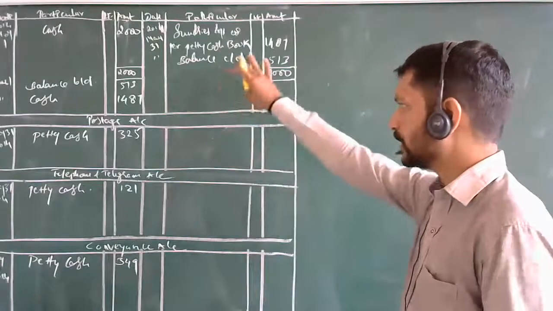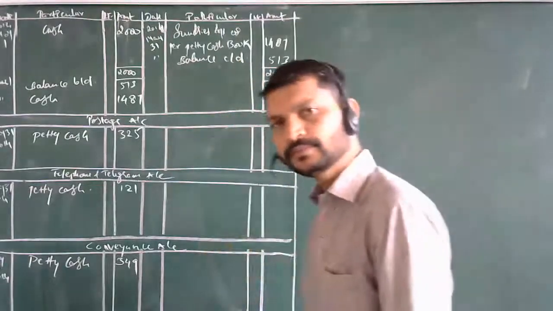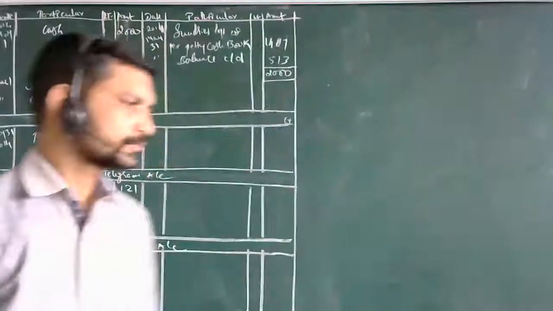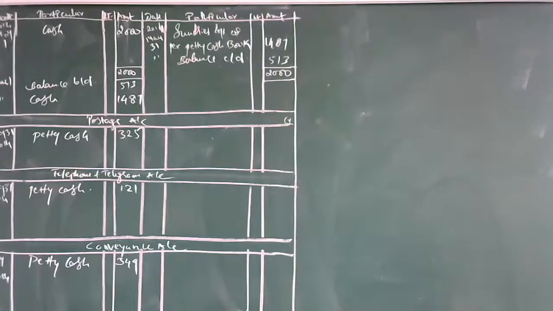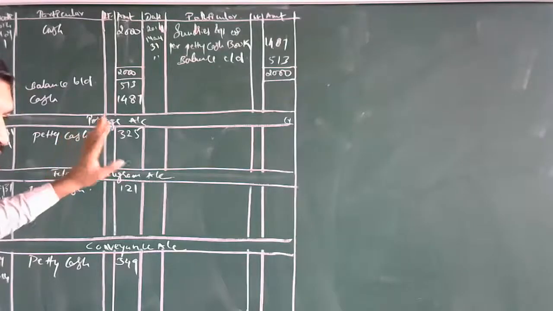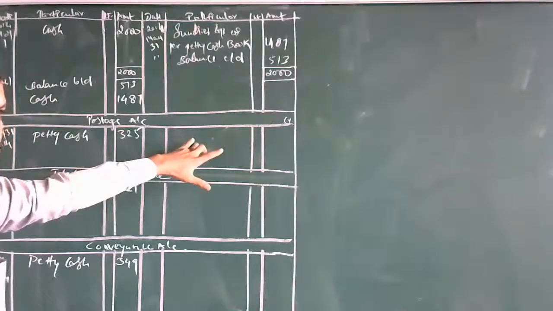Do any of you have doubts on this? No, sir. We have made the journal entries, then we have posted all the journal entries to the ledger account.